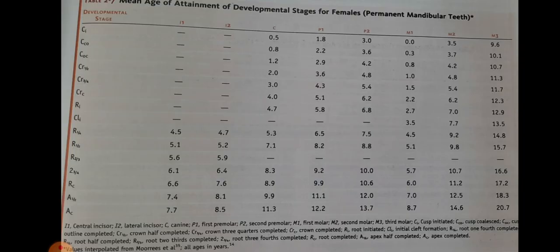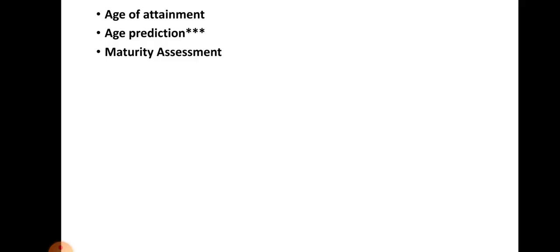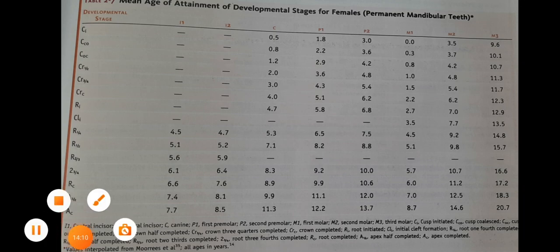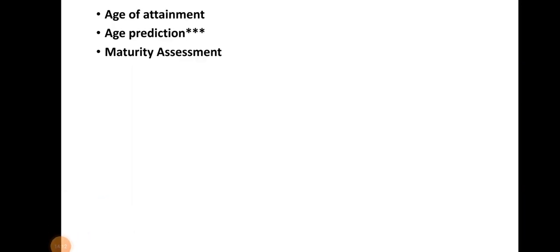This is the table 2.7 showing the mean age of attainment of developmental stage for females for permanent mandibular teeth. Age of attainment schedules are useful clinically when it is necessary to avoid damage to developing teeth during treatment.